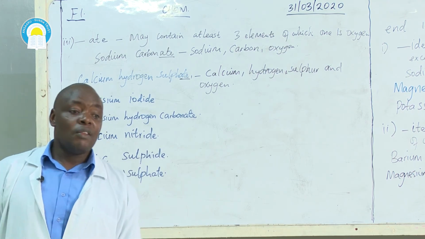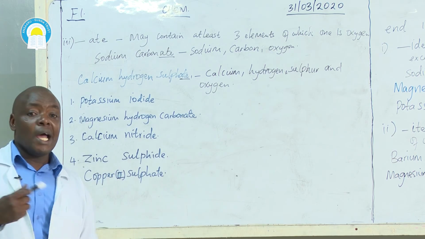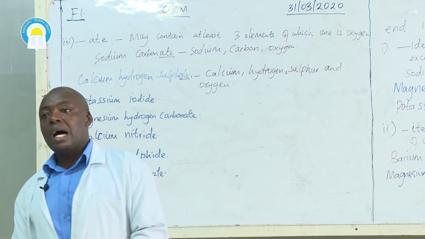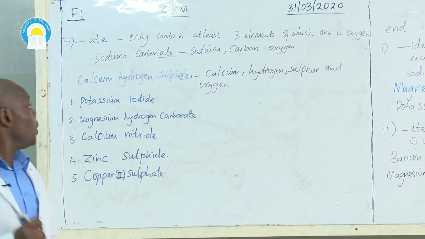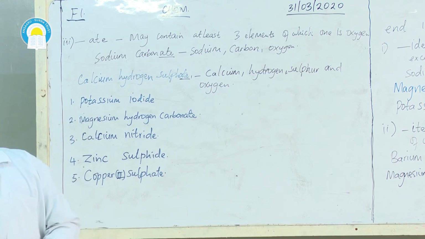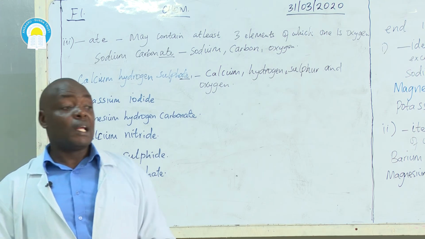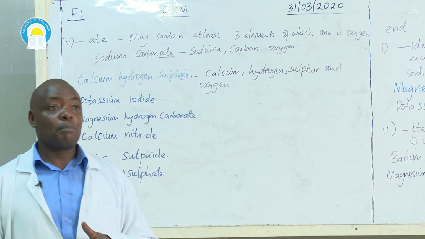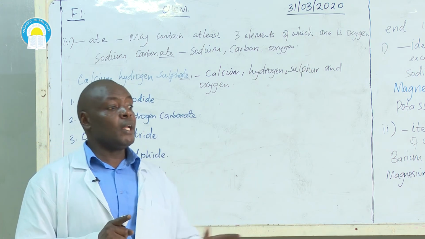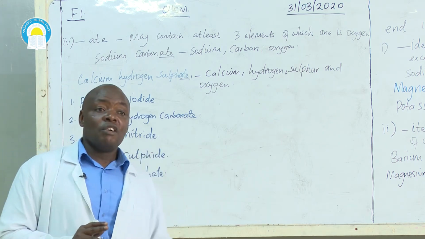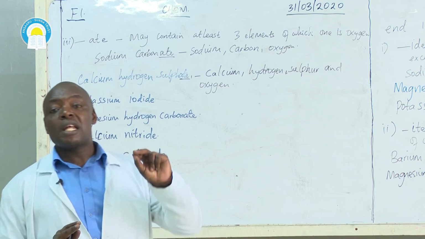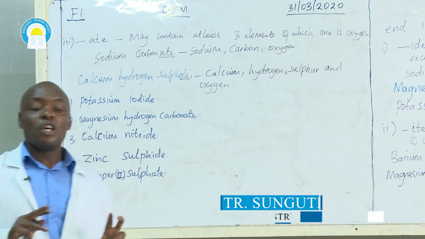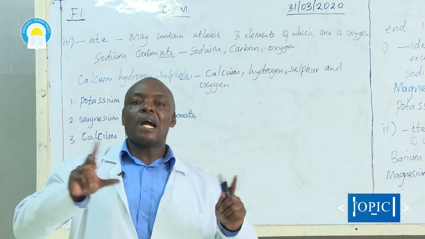We have also said that the constituents of matter are either elements, molecules, or compounds. An element we have defined as the pure substance which cannot be divided into anything simpler by chemical means. That one is an element. We have gone further and said that elements are made up of atoms. So several atoms make up an element. For example, sodium as an element is made up of sodium atoms. Magnesium as an element is made up of magnesium atoms.